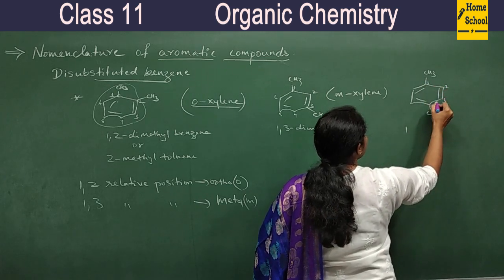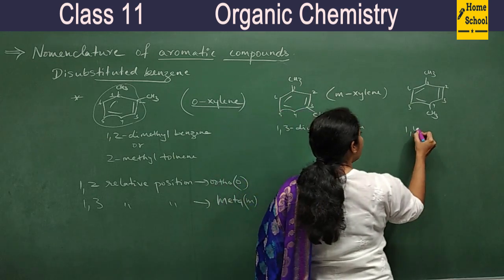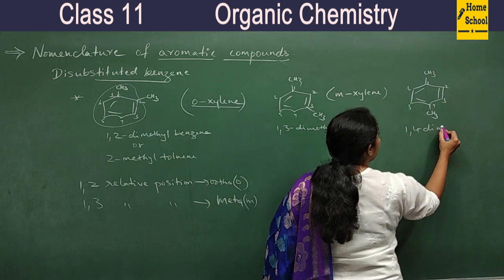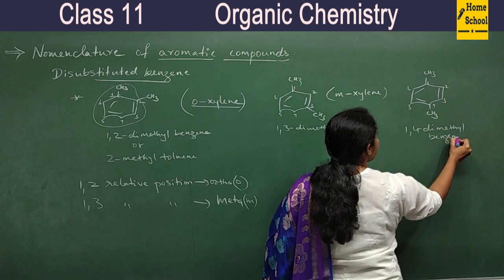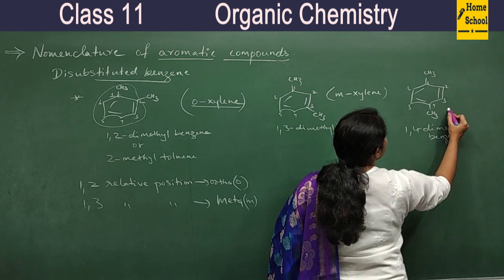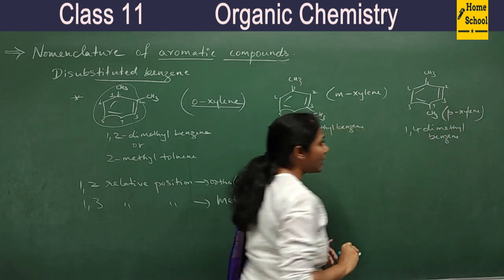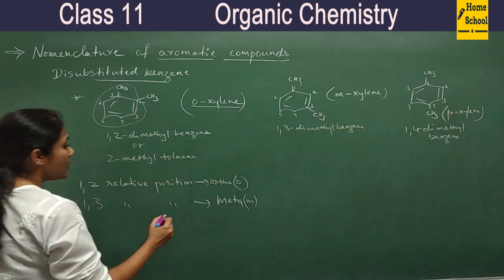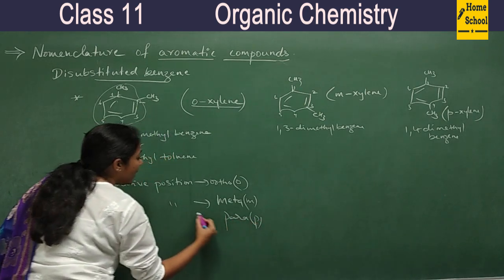1, 2, 3, 4, 5, 6. This is the way of numbering. So 1,4-dimethylbenzene. And this has a common name, paraxylene. This is also called paraxylene. Small p, small p in the sense para. So when do you call para?